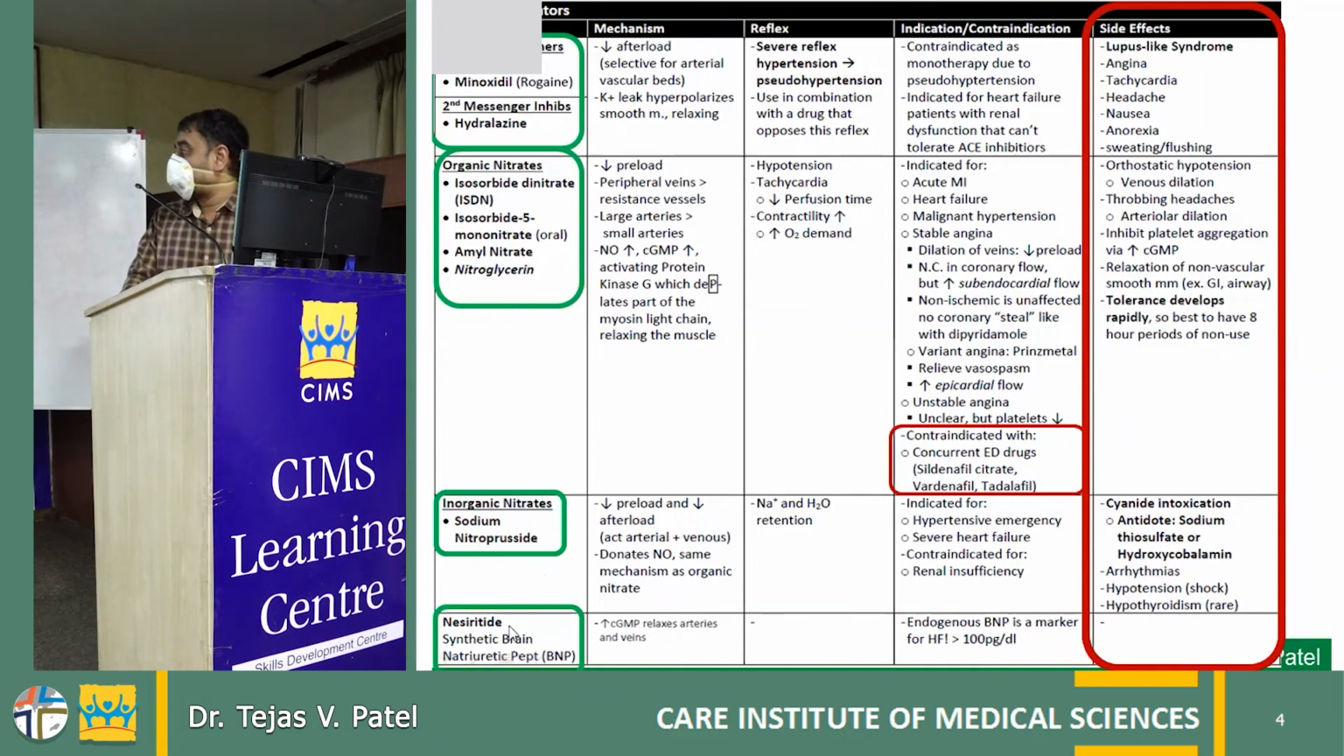Nesiritide is an inotrope that increases cyclic GMP, which relaxes the arteries and veins, and that has sometimes been used in some patients with heart failure. It is actually a synthetic brain natriuretic peptide, and the major side effect of this molecule is to look for hypokalemia.